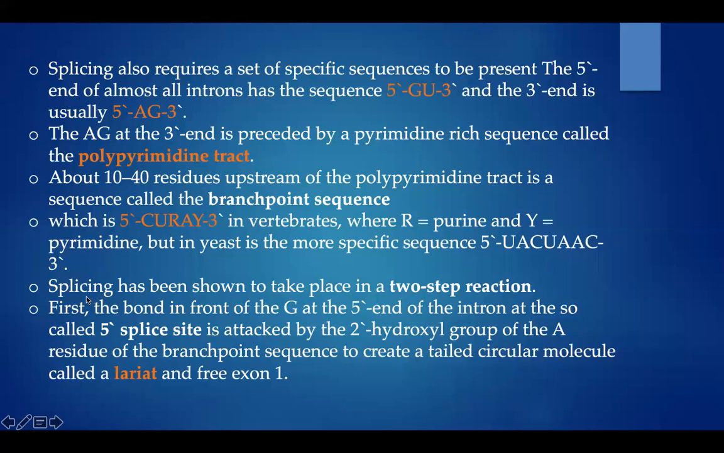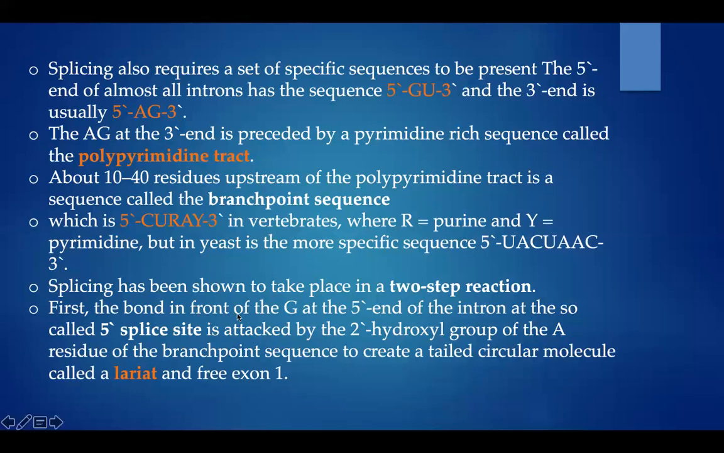Splicing has been shown to take place in a two-step reaction. First, the bond in front of the G at the 5' end of the intron, at the so-called 5' splice site, is attacked by the 2' hydroxyl group of the A residue of the branch point sequence to create a tailed circular molecule called a lariat and a free exon.